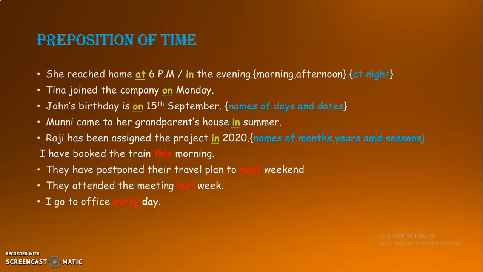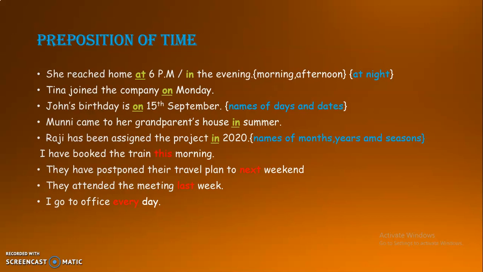And one exception in this scenario is we say she reached home at night. We don't say in the night. She reached home at night. Next, Tina joined the company on Monday or on 15th September. So the preposition on is used in case of names of days and dates. On 15th September or 1st October, or she joined the company on Saturday, or she applied for a leave on Monday.